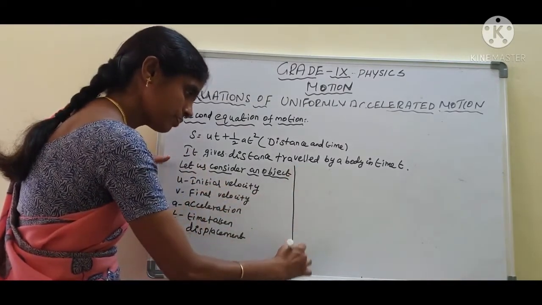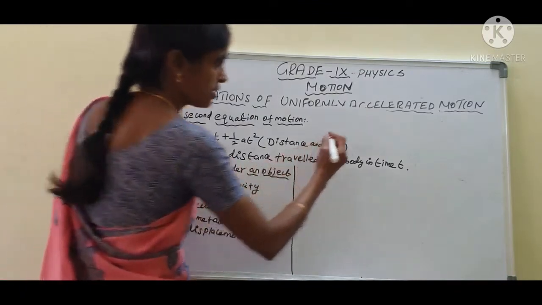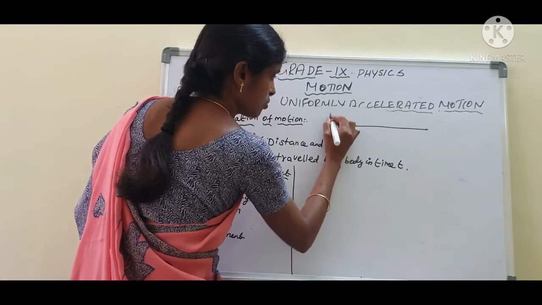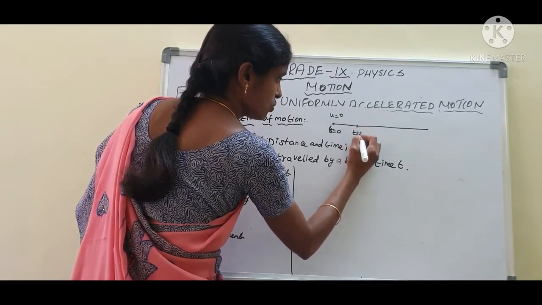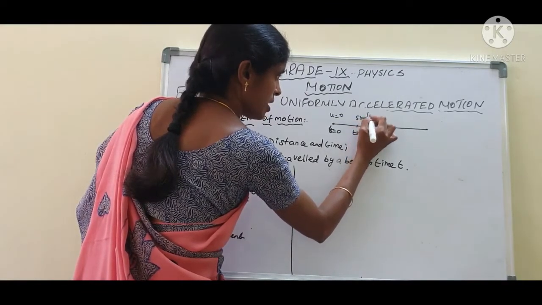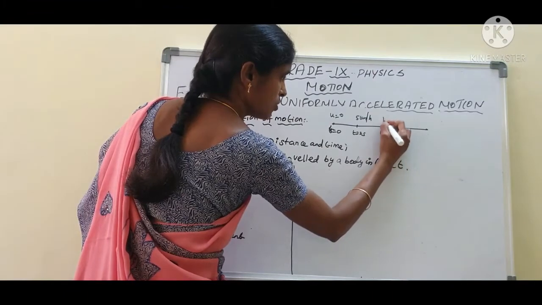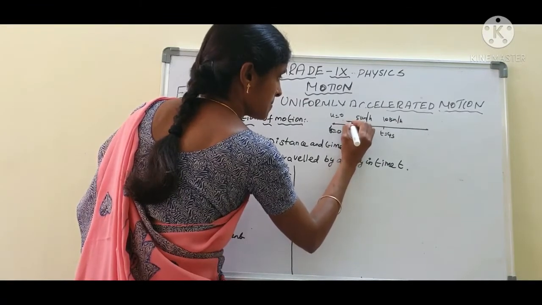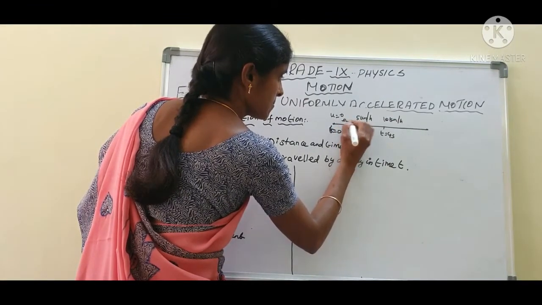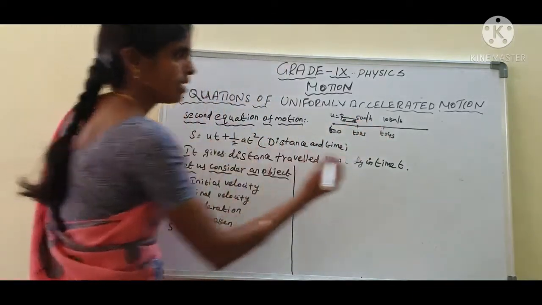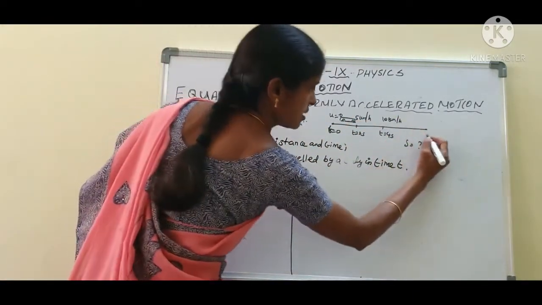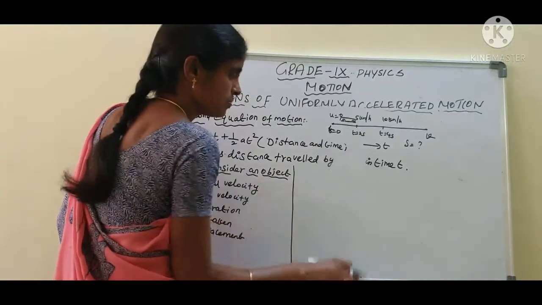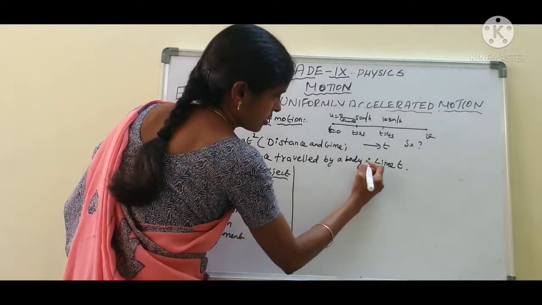After writing, what do we do? Suppose an object is moving with average velocity. Here, at time t equal to 0 the initial velocity is 0, at t equal to 2 seconds it is 5 km/h, and at t equal to 4 seconds it is 10 km/h. Take a car moving, you can take a car, okay? That is the displacement of the object. Here final velocity, this is time.